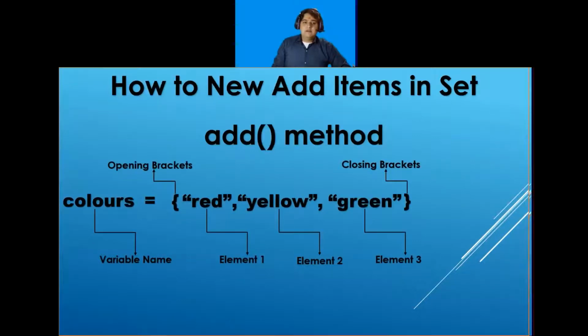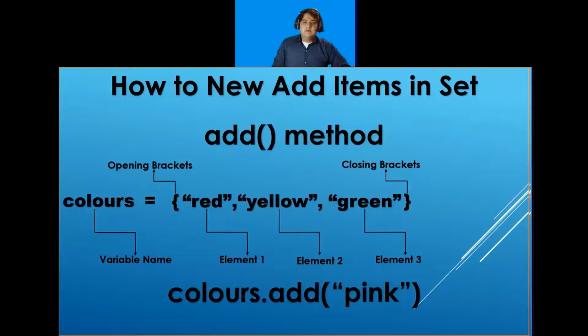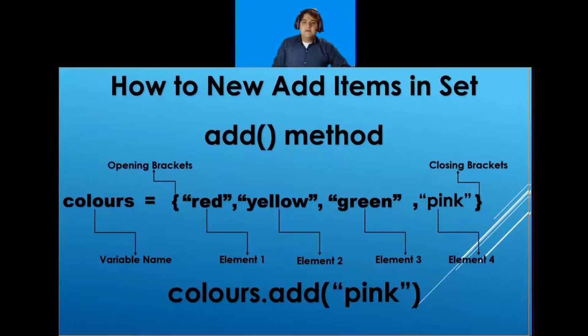So I will write print, and I will print colors.add, and inside the brackets I will write the new element. So inside this bracket, for example, I will write pink. So this pink will be added to my set in any position. Here it is added at the end, but it can be added at any position because a set is random. It is unindexed. So here this pink is my element 4.